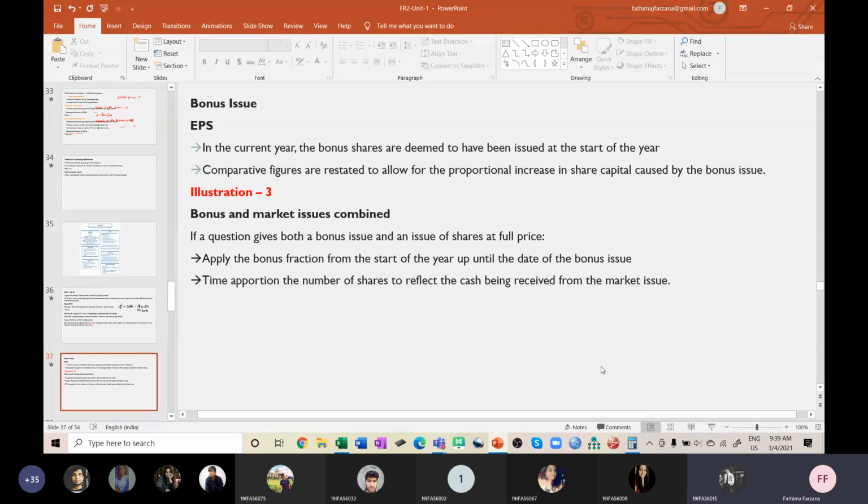You're perfectly fine. Instead of compensating the shareholders with dividends, they're giving bonus shares, so as to increase... what's that word? Ownership? No. Sorry, ma'am, I forgot.